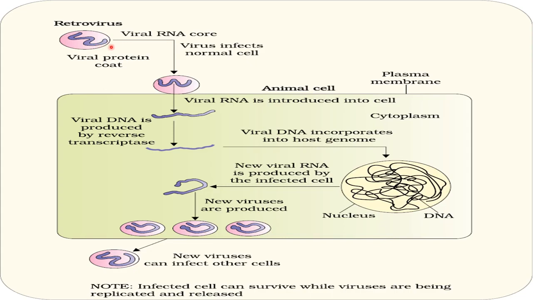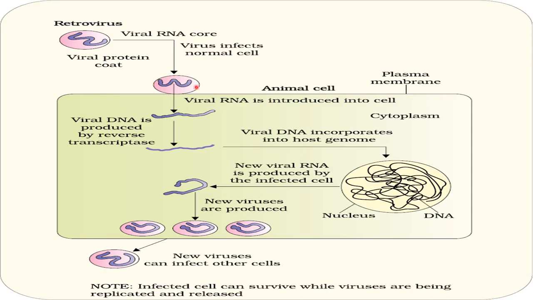HIV. Okay, now viral RNA core, virus infects the normal cells. See here, this virus is infecting a normal macrophage. This complete cell, you can say this is a cell, and which cell is this? This is a macrophage. So this HIV is infecting a macrophage here, right? This is the nucleus of the macrophage, and inside the nucleus you can see DNA is present. Now when HIV infects a macrophage, what happens?